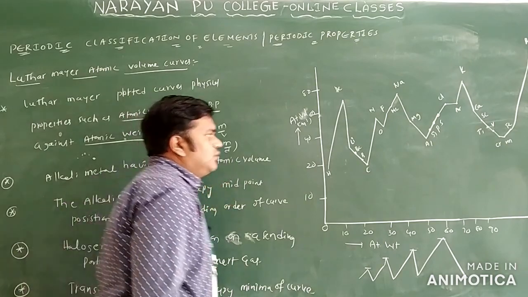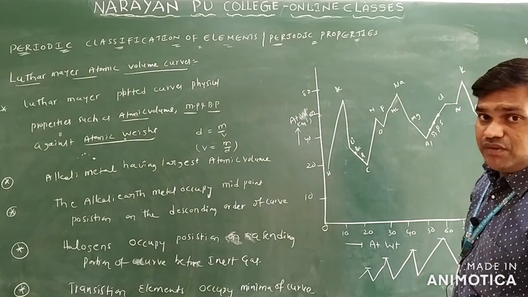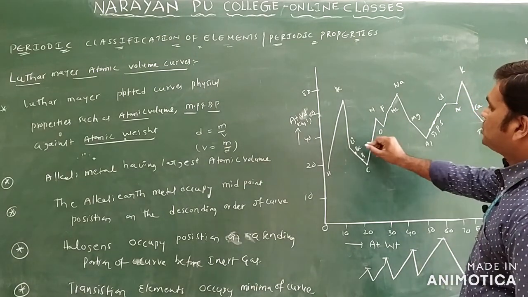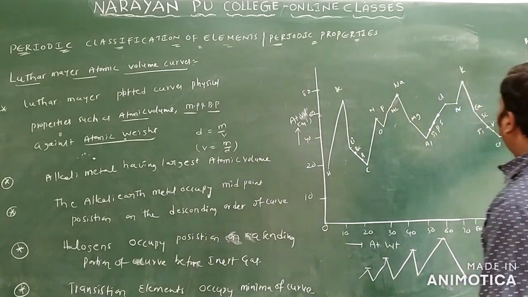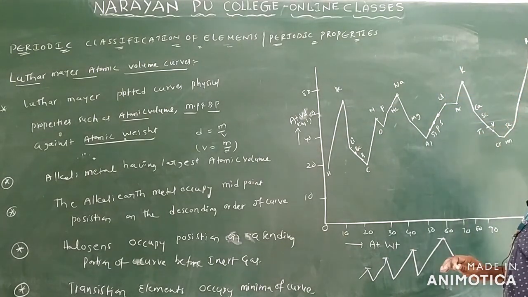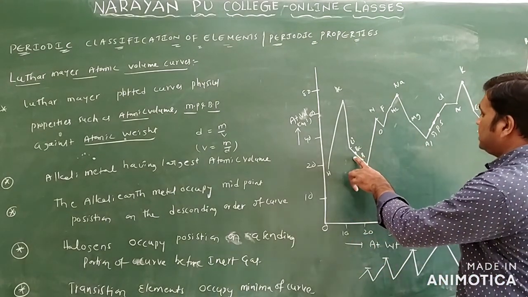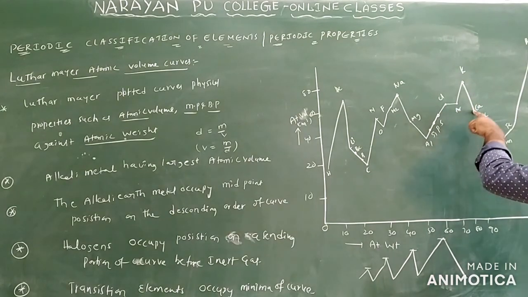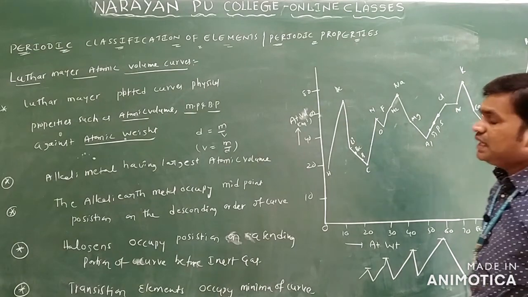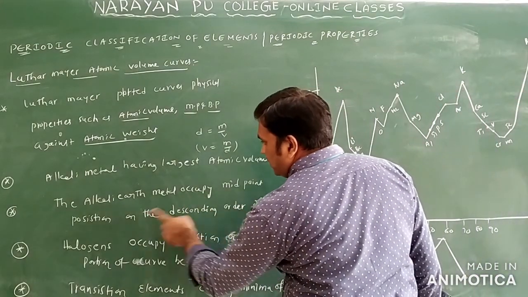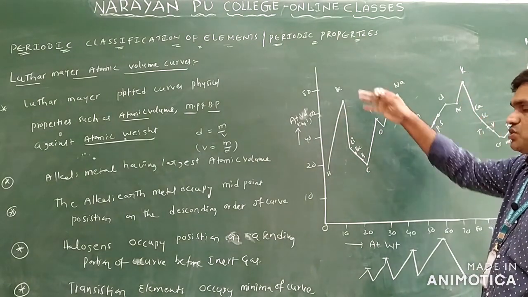Now let us see how the curve is. You see the first point here. Alkali metals have the largest atomic volume. These are lithium, sodium, potassium and rubidium. These are alkali metals only. After alkali metals, what do you have? Alkali earth metals: beryllium, magnesium, calcium, strontium. They occupy the next position after alkali metals. You will see the alkali earth metals occupy the mid position on the descending order of the curve. So descending means largest to the smallest.